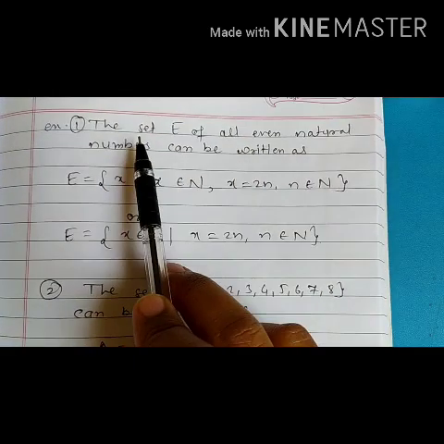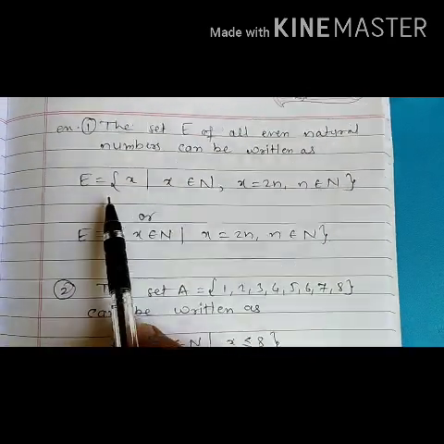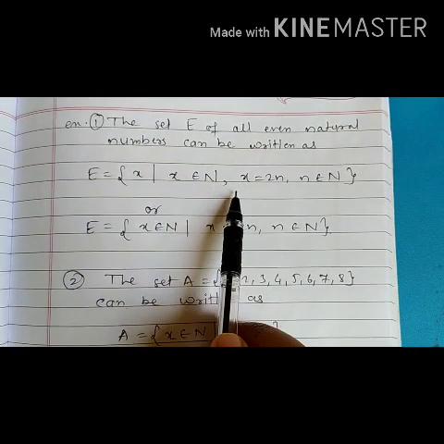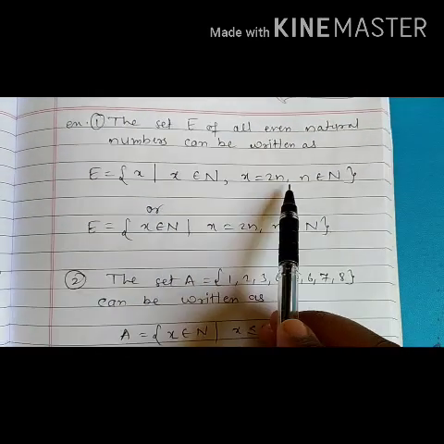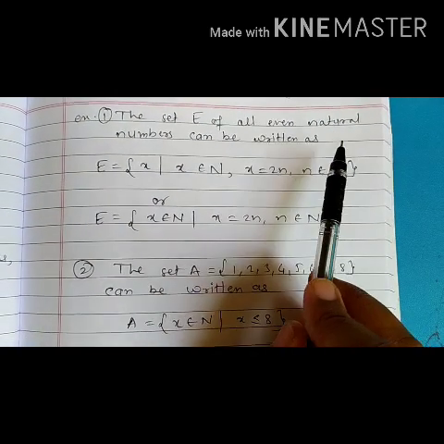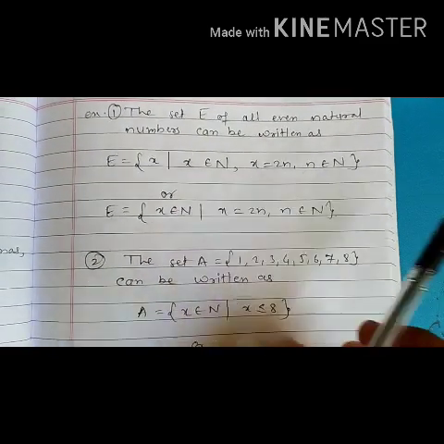First one, the set capital E of all even natural numbers can be written as set of x such that x belongs to natural numbers, x equals twice of n, and n is a natural number. See student, the set of all even natural numbers are 2, 4, 6, 8, 10 onwards.